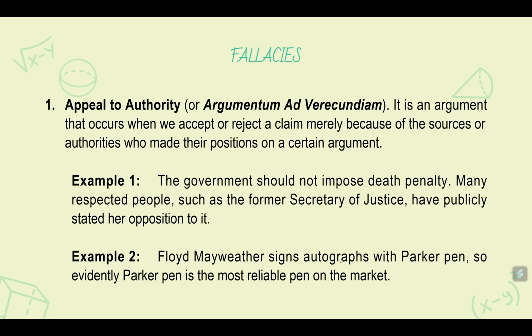Because we believe that we should not impose death penalty because someone with authority said that we should not impose it, in this example, the Secretary of Justice. It doesn't mean that we should not impose death penalty just because the former Secretary of Justice said so. We should criticize his or her argument first before accepting that one as truth.